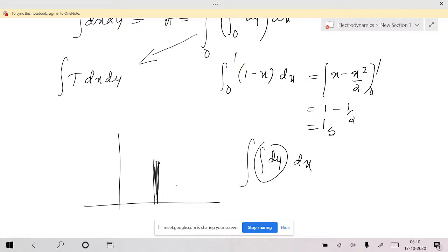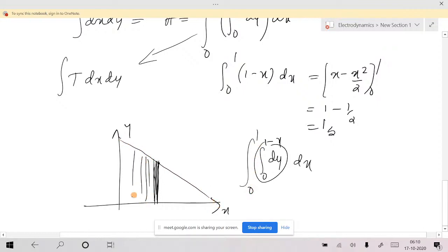Is that okay? Again, suppose I have y here, I have x here, y is running from 0 to 1 minus x. So what would happen? You will get this height. Am I right? When x is running from 0 to 1, what will happen? You get area. This area is swept. Am I right? Now if z is running from 0 to 3, what will happen?